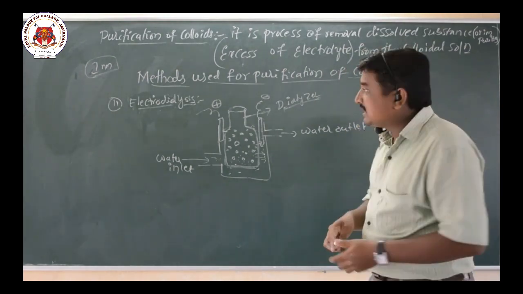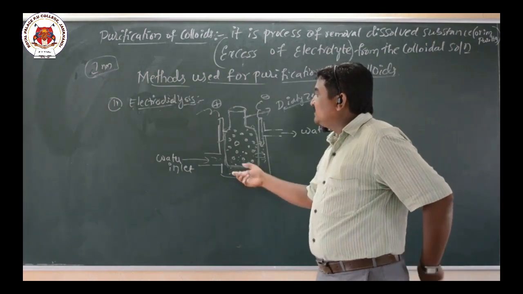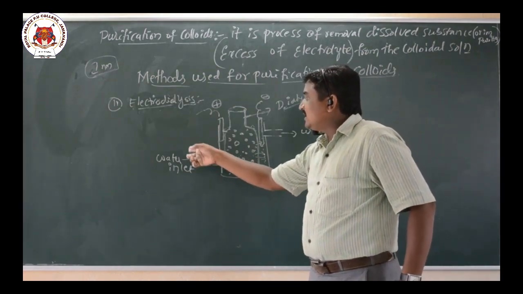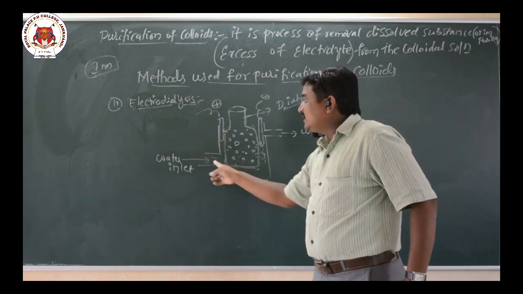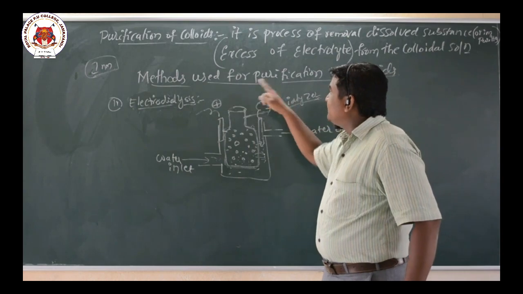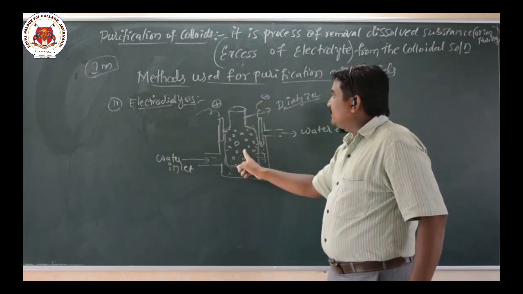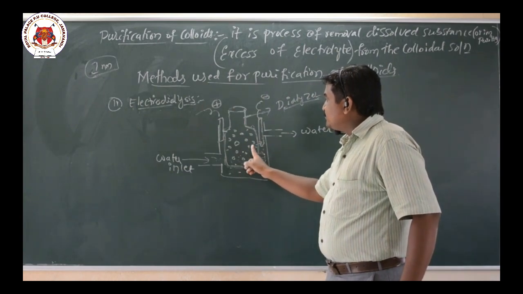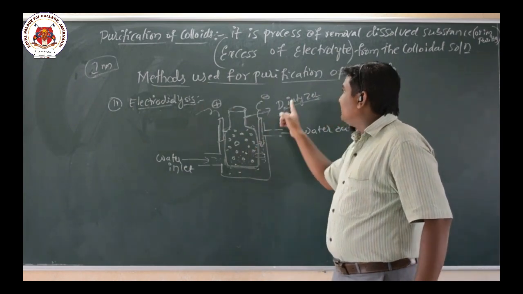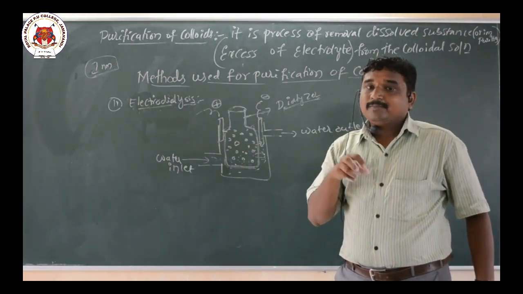Okay. So here also same thing. In this method, the vessel containing electrolyte, at the bottom there is a continuous flow of water. The impure colloidal solution is taken into the dialyzing membrane or parchment membrane. So what happens? The true solution particles come out of this parchment bag, whereas the colloidal particles are left in the parchment bag.